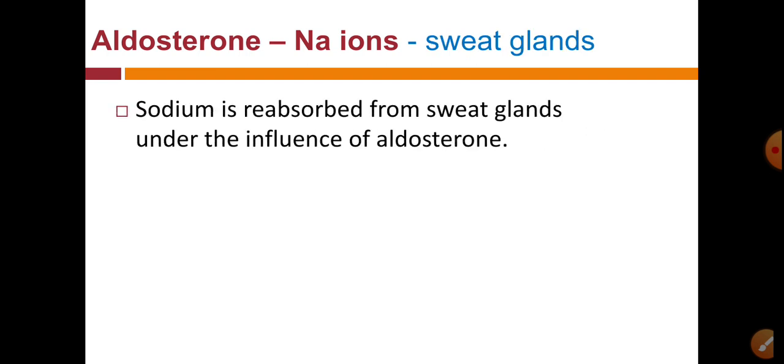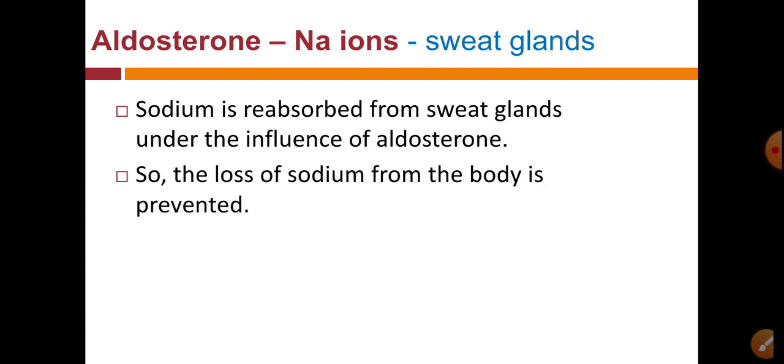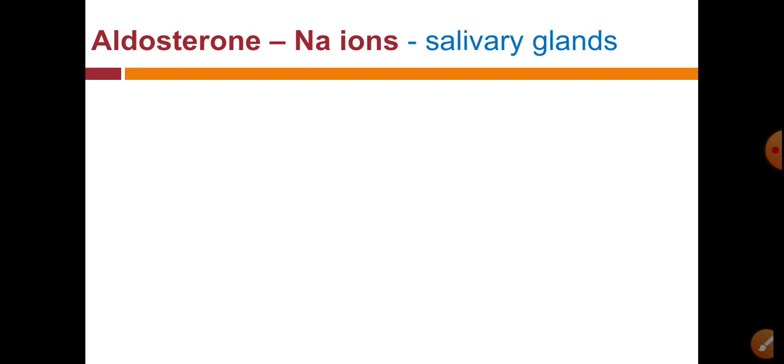While in the sweat gland there is the same action, that is reabsorption of sodium ion from the sweat gland, so that loss of sodium from the body through the sweat is also prevented.